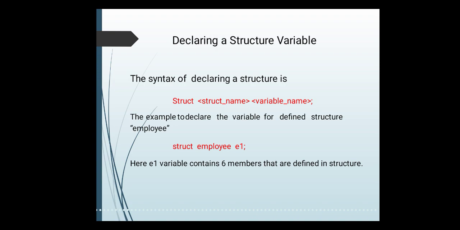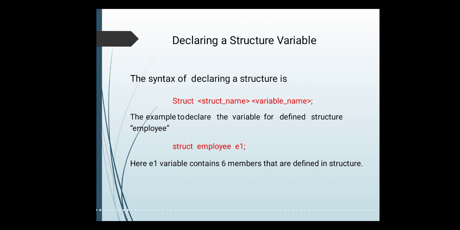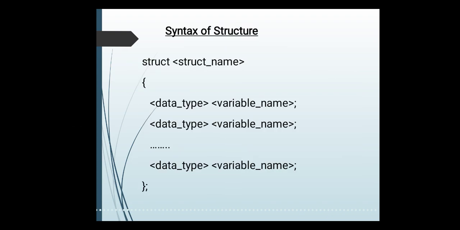In the previous example our struct name is employee, so we say struct employee E1. In this way I declare the structure variable. This is one of the methods for declaring the structure variable.